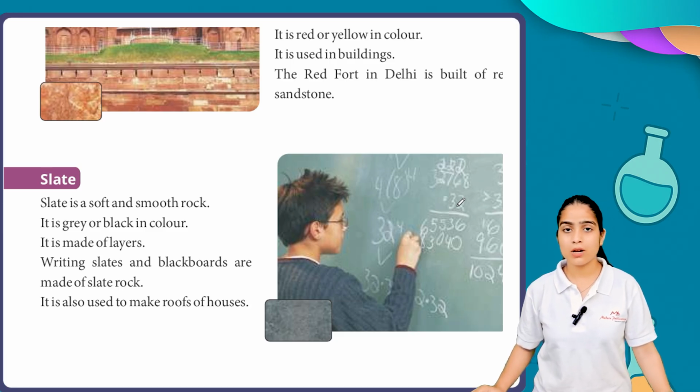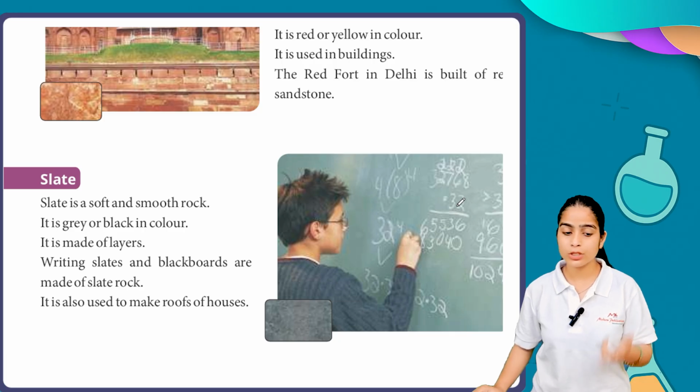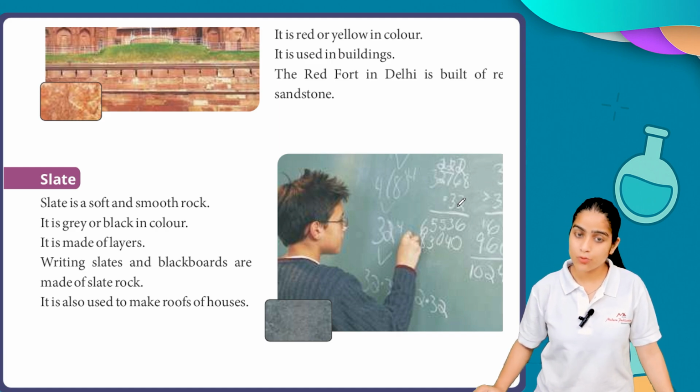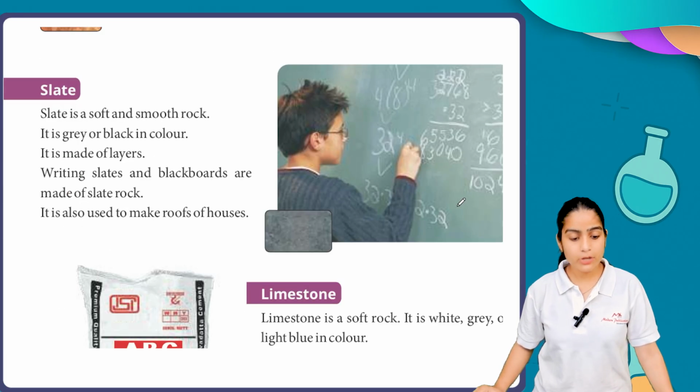Now the question is, you are asking, ma'am, I also see different colors of chalk. So it is a coloring effect. Generally in its raw form it has only two colors. The first one is gray and the second one is black, and we use it to make the roofs of houses, and we are also using it to make writing slates and blackboards.